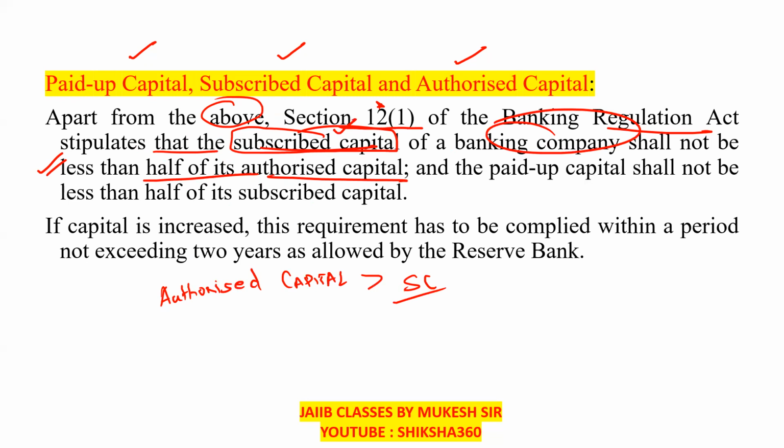And further, the paid up capital shall not be less than half of its subscribed capital. Please remember both these points. Authorized capital is the maximum, after that we have subscribed capital, and the last one is paid up capital.